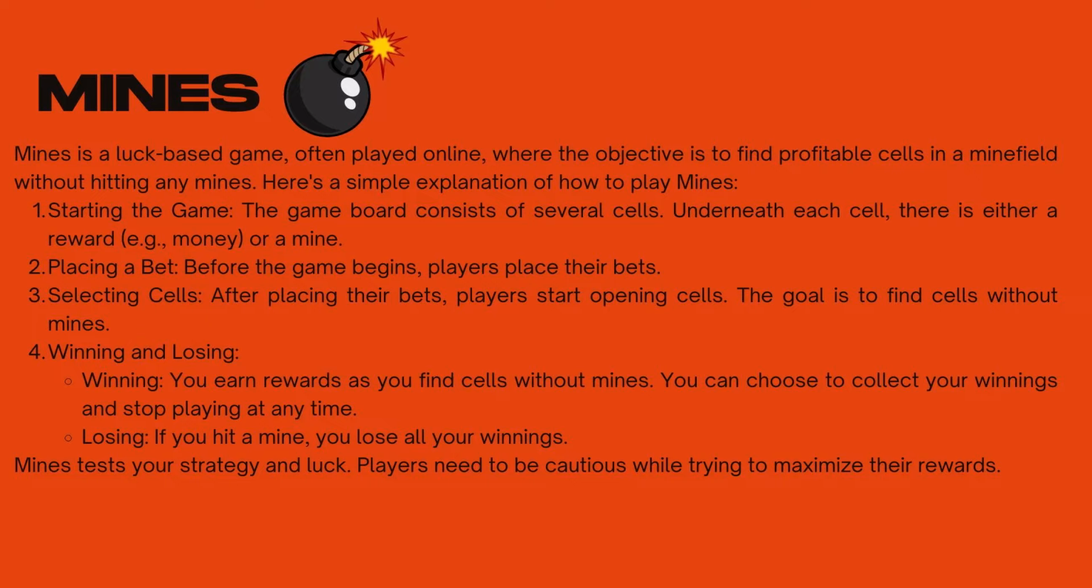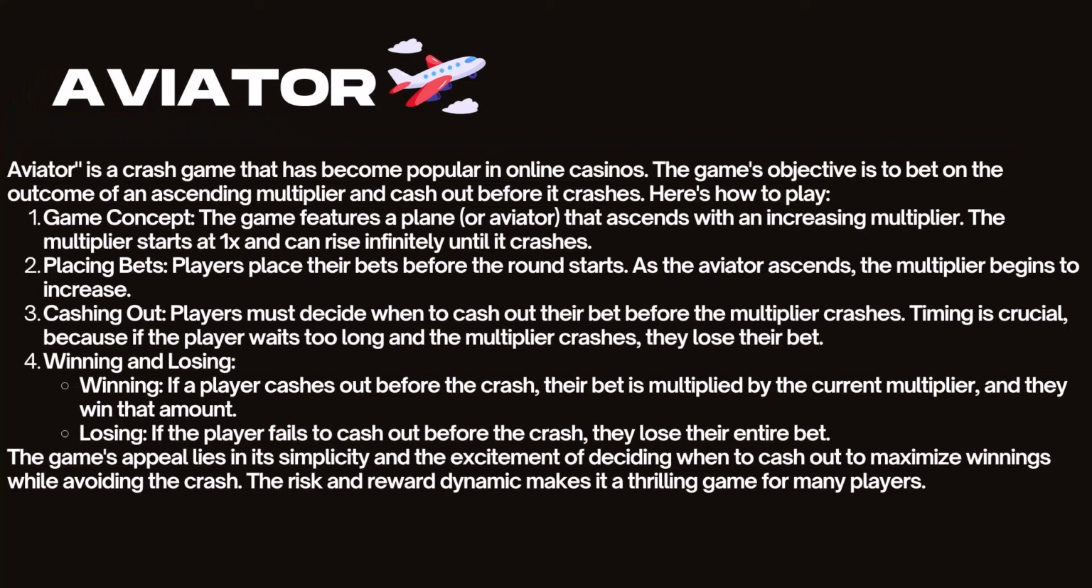Before the game begins, players place their bets. Selecting cells. After placing their bets, players start opening cells. The goal is to find cells without mines. Winning and losing. Winning, you earn rewards as you find cells without mines. You can choose to collect your winnings and stop playing at any time. Losing. If you hit a mine, you lose all your winnings. Mines test your strategy and luck. Players need to be cautious while trying to maximize their rewards.